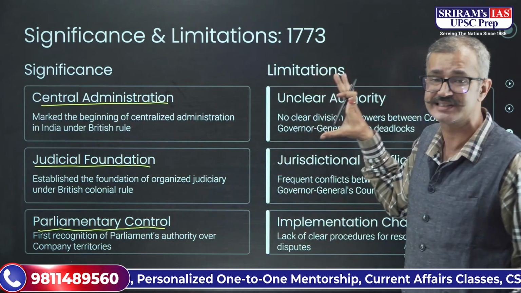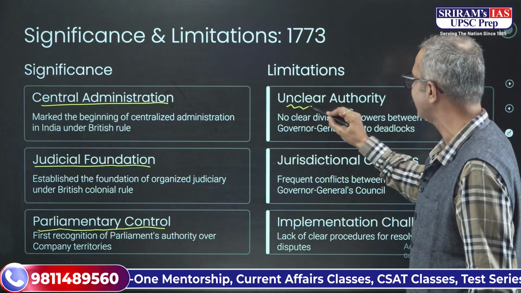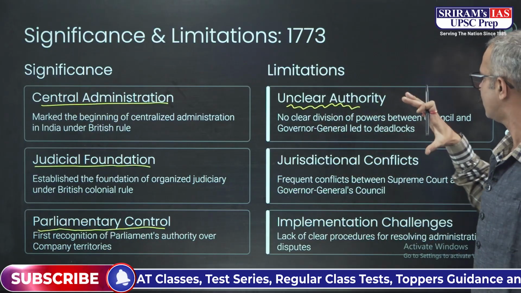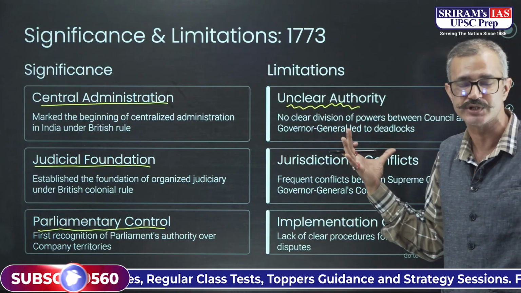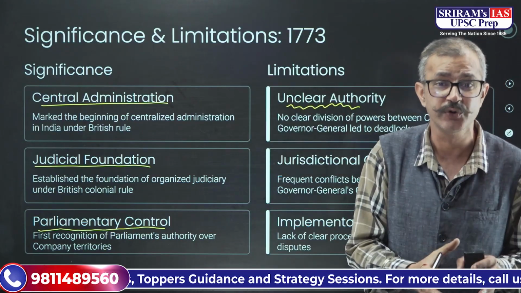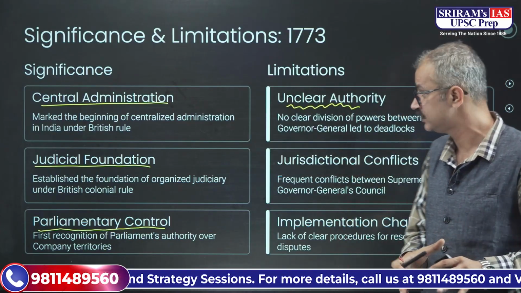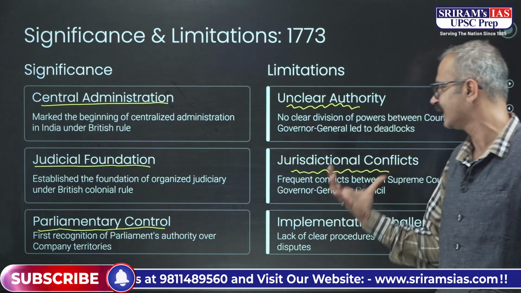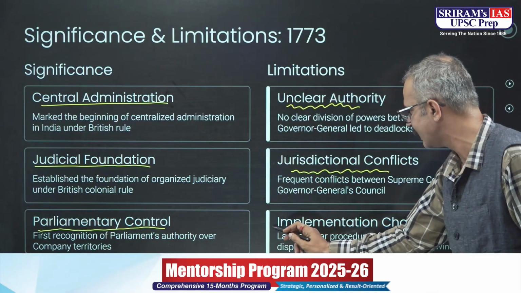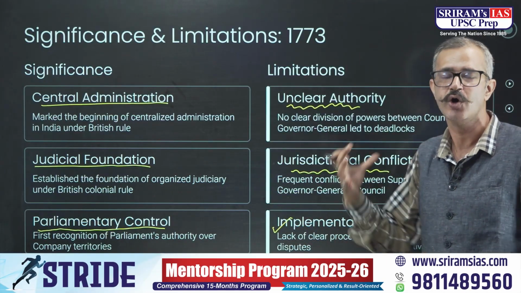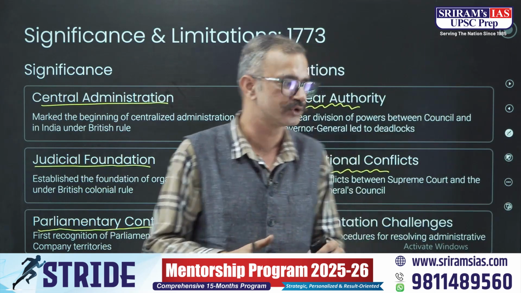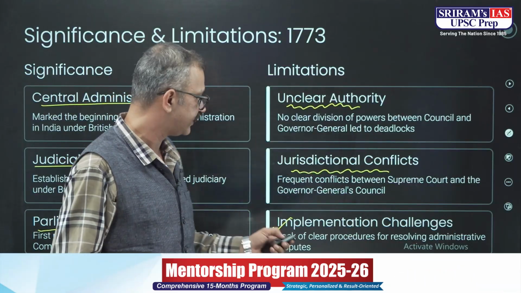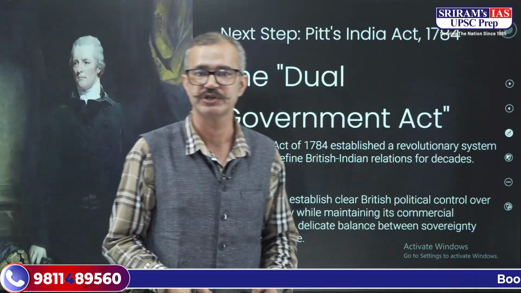Along with this, there were certain limitations. Like I said, there was unclear authority. There was no clear division of powers laid down between the Governor General and his council, and ultimately that led to feuds between the council and the Governor General. There were jurisdictional conflicts between the Supreme Court and the Governor General's Council as well, and there were implementation challenges because there were no clear rules or procedures laid down for administrative disputes.